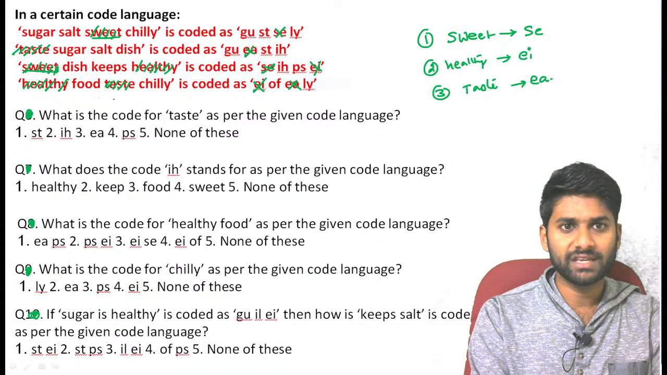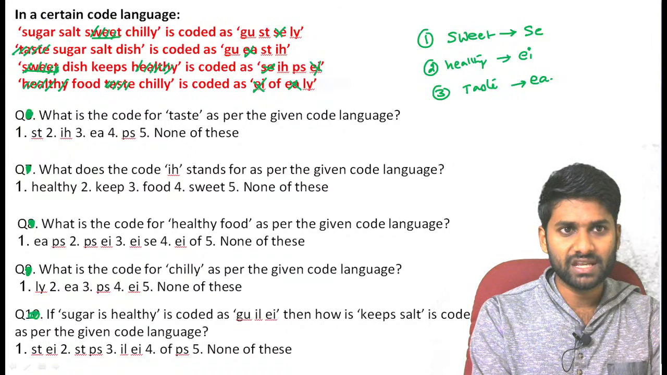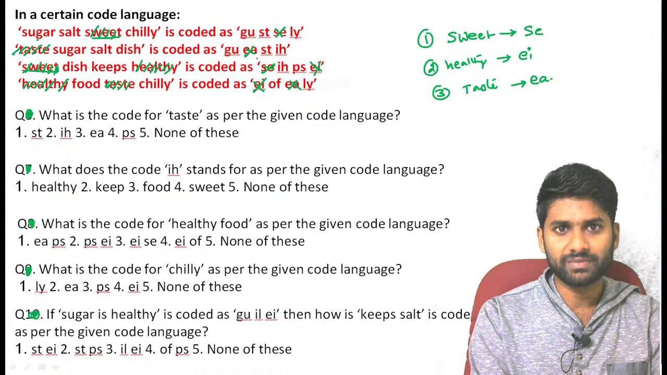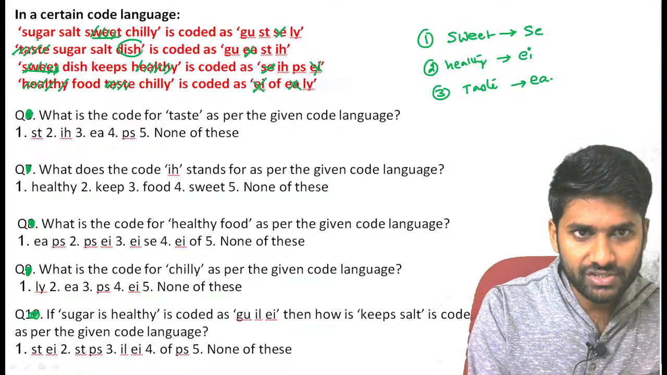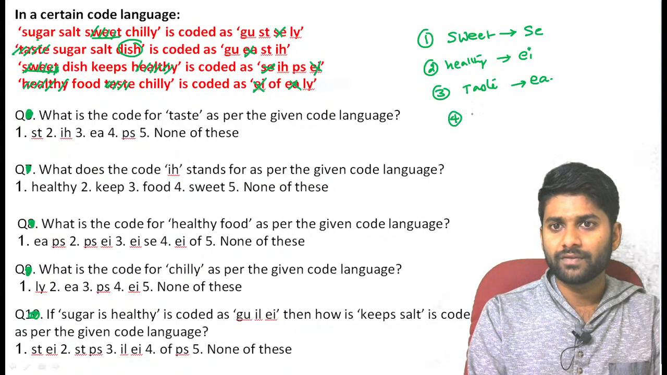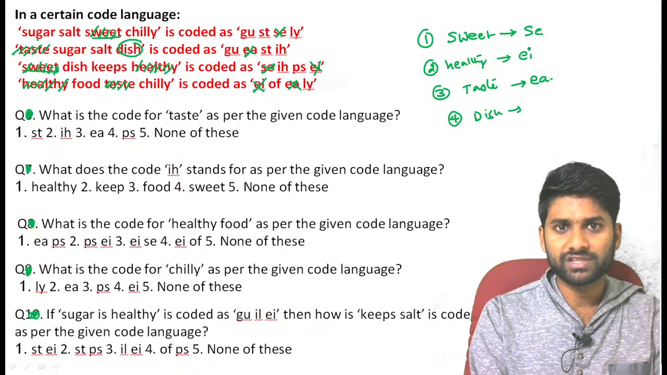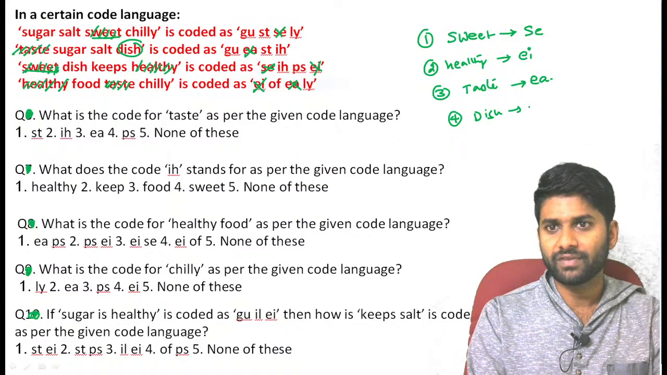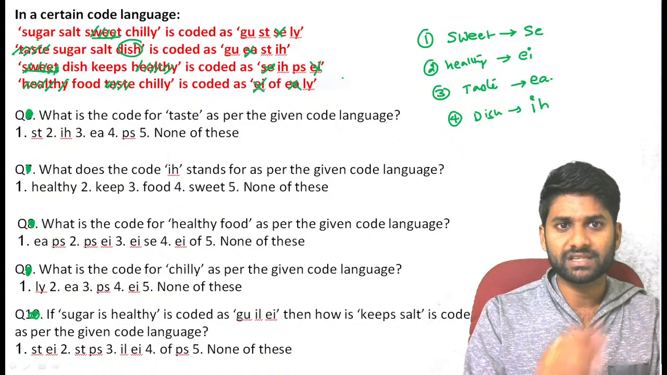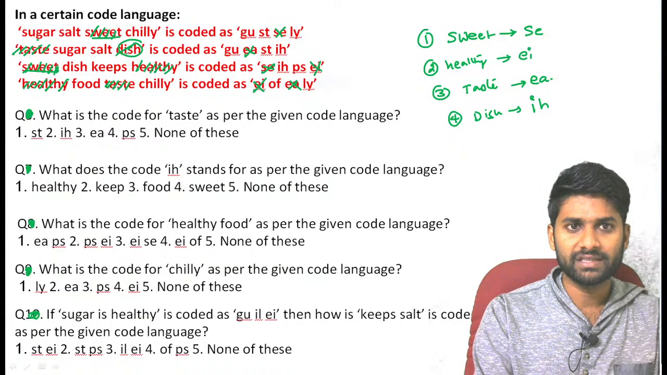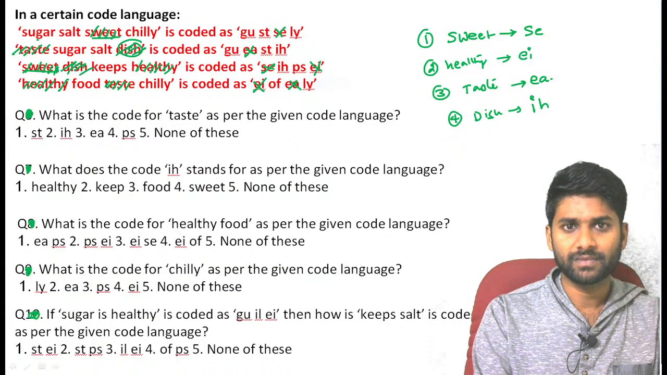See here, dish and keeps food and chili, salt and dish, sugar, salt and dish. Just eliminate sugar and salt. With sugar and salt eliminated, we can get the dish code, guys. Now what is the comparison? GUST is common. Definitely IH is represented for dish. IH is represented for dish.